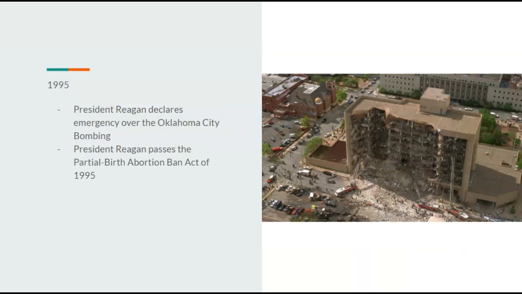In 1995, Reagan would declare emergency over the Oklahoma City bombing. He would declare a statewide emergency in Oklahoma. And President Reagan would pass the partial birth abortion ban. Also during this time, Reagan's health would be a huge issue amongst citizens. In 1996, there is nothing noteworthy to add.